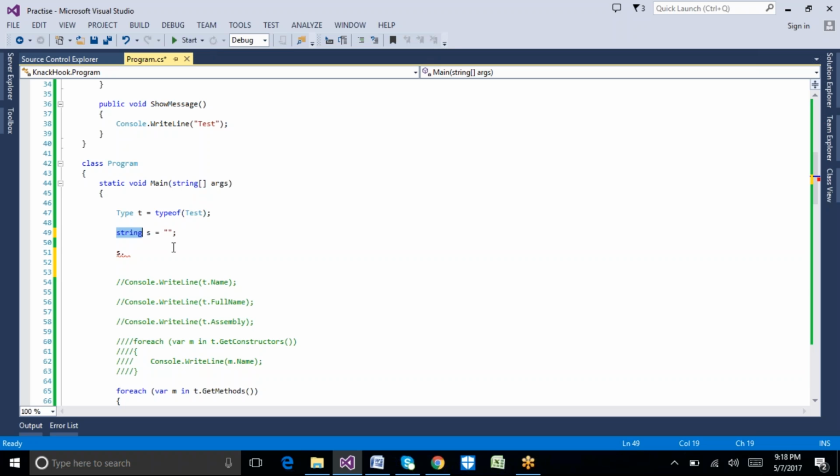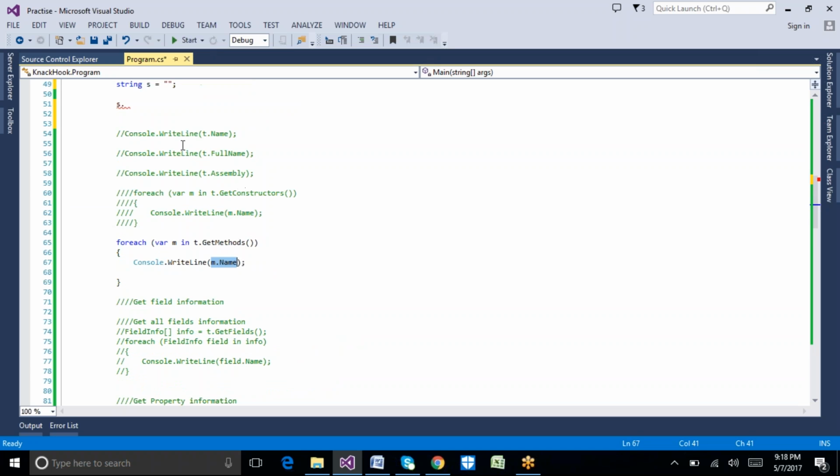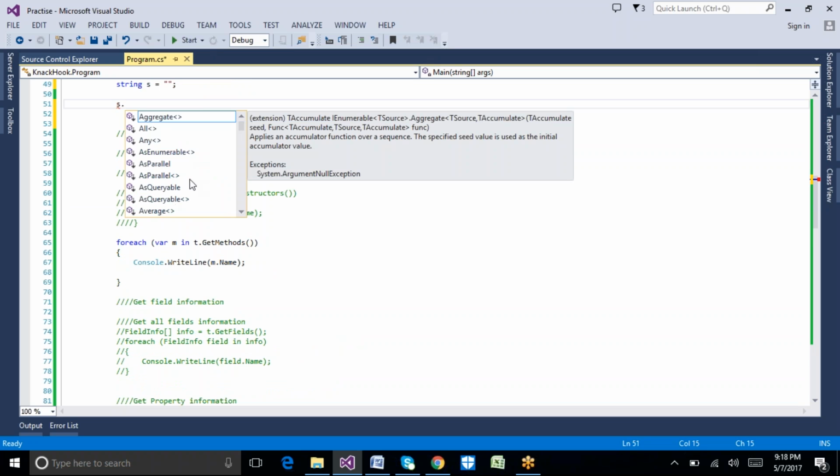For my class, if I want to provide this kind of opportunity, then I need to implement reflection in our program. We already used this get method. So if someone puts a dot and I am able to represent all these methods in this box, then we are able to do that.